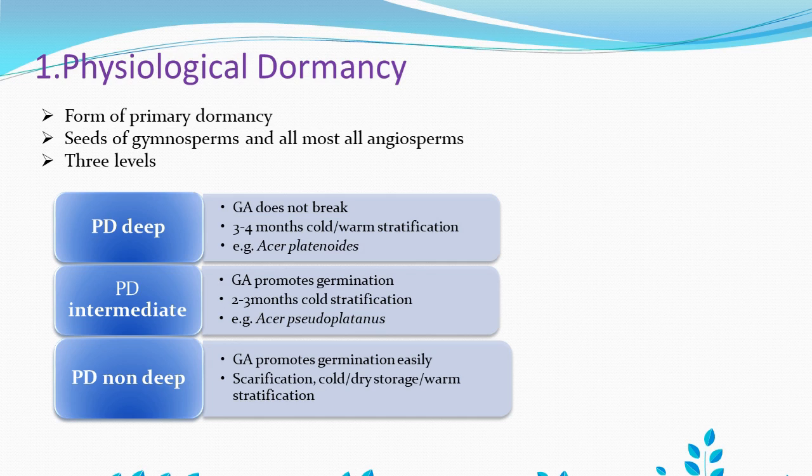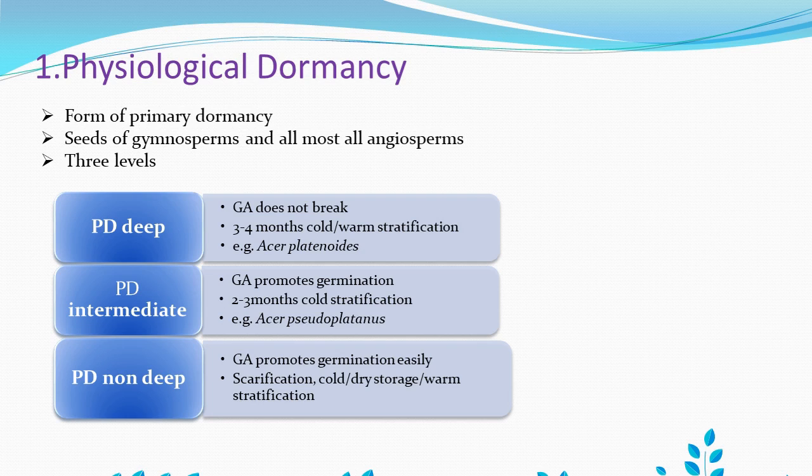Now remember, physiological dormancy is a form of primary dormancy, which means it can be regained by various treatments. A primary type of dormancy leads to germination after treatment with specific environmental or induced conditions, so we can regain germination. Such dormancies are called primary dormancy.